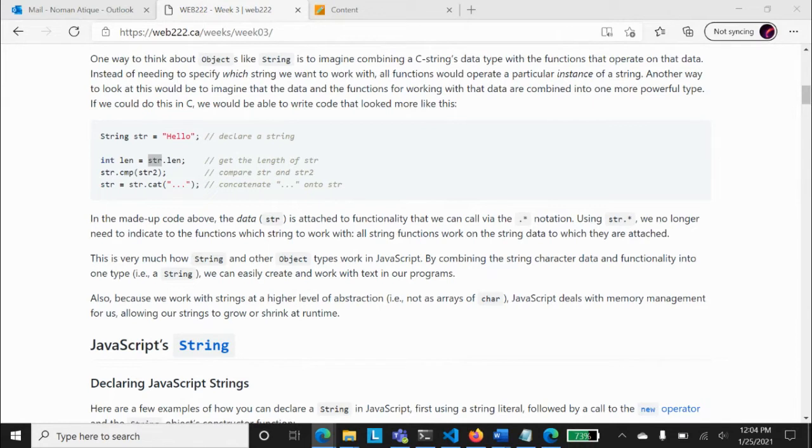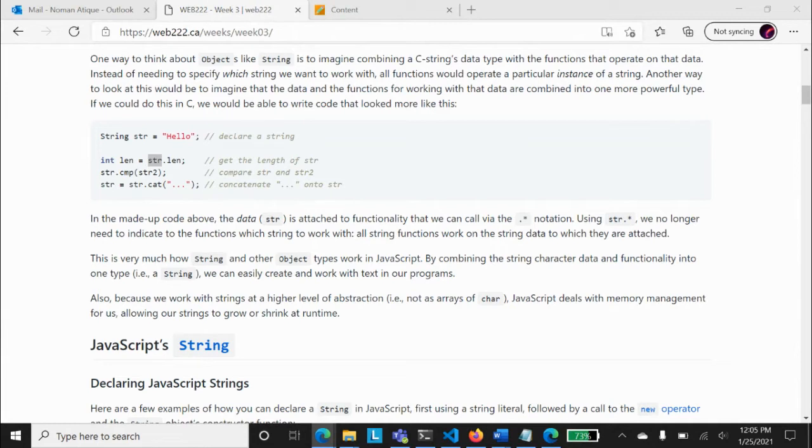So what you have to remember from this point, JavaScript allows us to work on strings in a way like data and functions are collectively together in one container, and we can call those functions by using that particular string, not by using anything else. Somebody, you have to remember that point from here. And again, as I said, that will be scaffolding on that topic, and you will be making more sense of it.